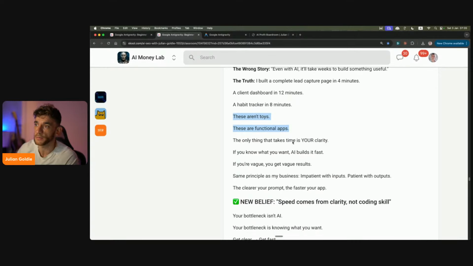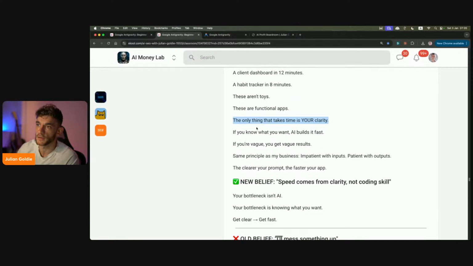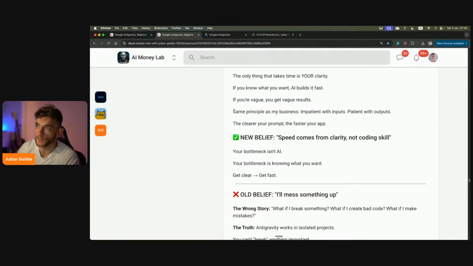These are functional apps. So the only thing that takes your time is your clarity, right? If you know what you want, AI builds it faster. If you're vague, you get vague results. And it's the same principle as my business: impatient with inputs, patient with outputs. The clearer your prompt, the faster your app.